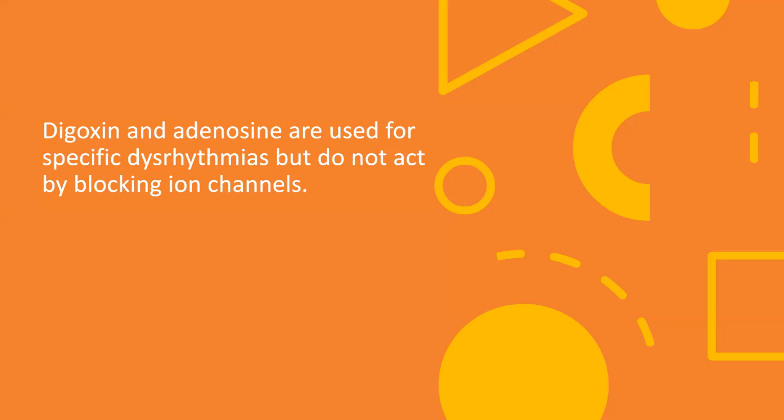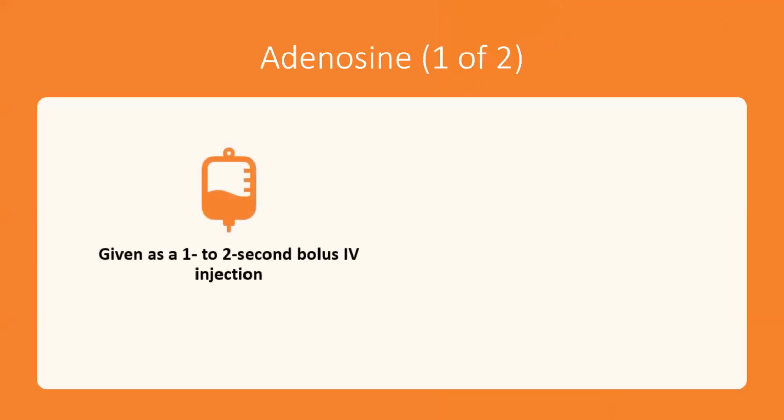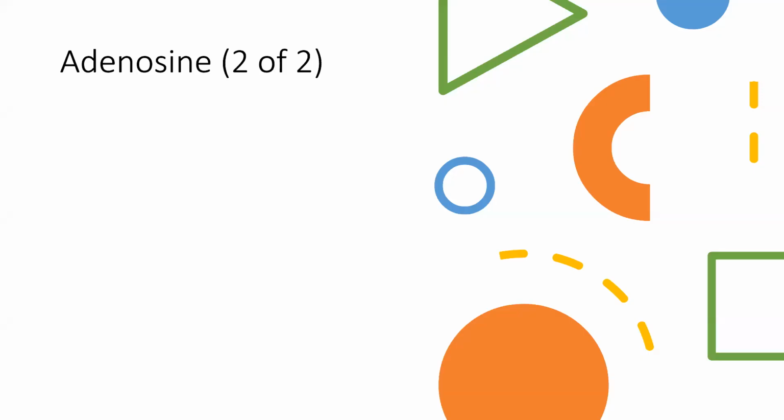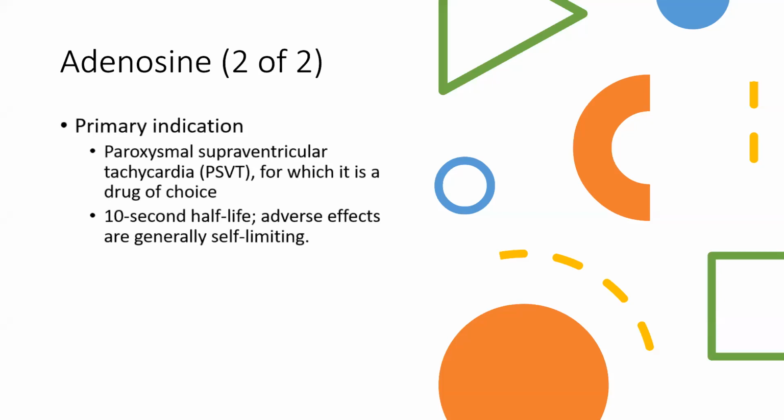Then we have the miscellaneous drugs like digoxin and adenosine. They are used for specific dysrhythmias but do not act by blocking the ion channels. Adenosine is given as a 1 to 2 second bolus IV injection, and its actions terminate the serious atrial tachycardia, slow the conduction through the AV node, and decrease the automaticity of the SA node. The primary indication of adenosine is paroxysmal supraventricular tachycardia, PSVT, for which it is a drug of choice. It has a 10-second half-life only, and the adverse effects are generally very self-limiting.